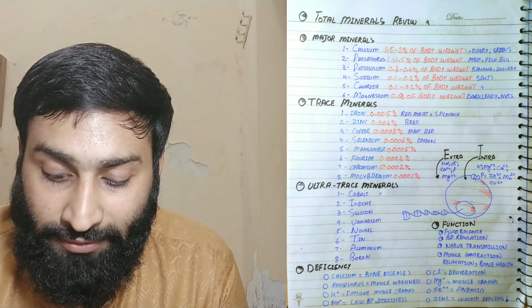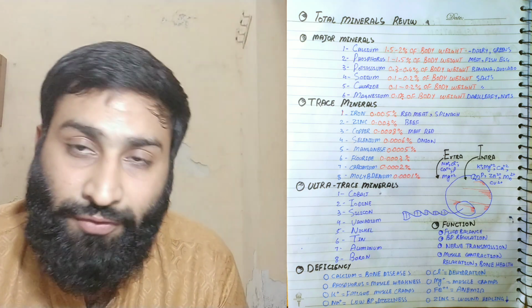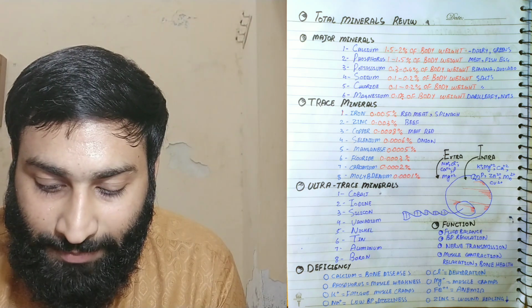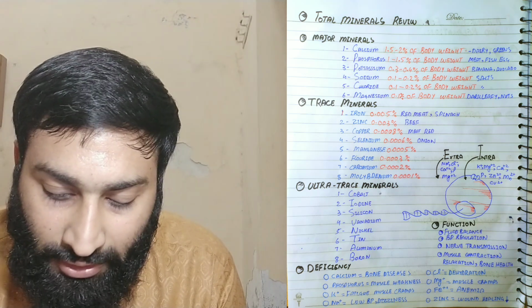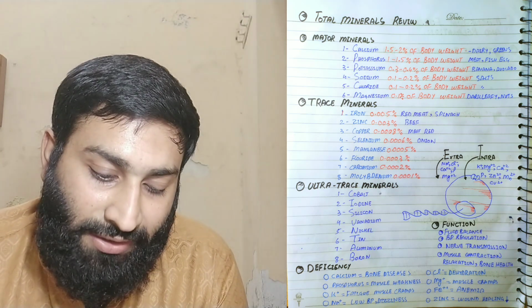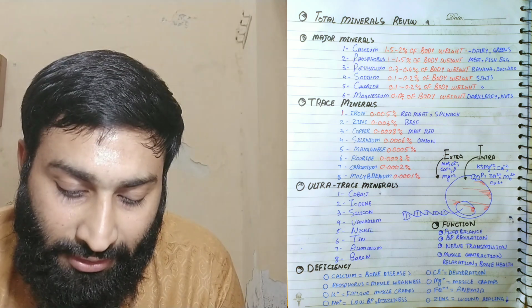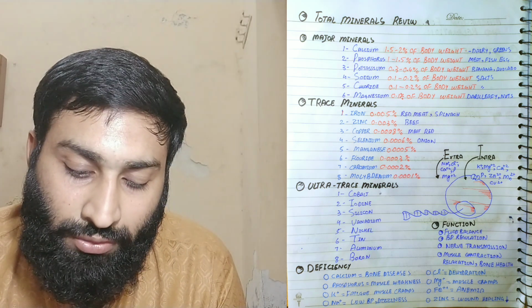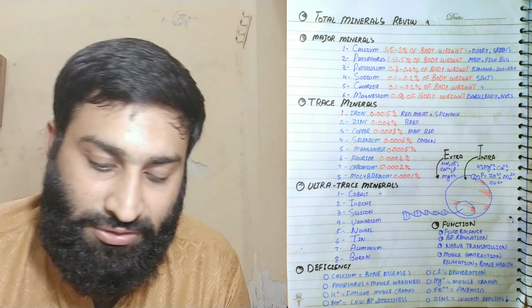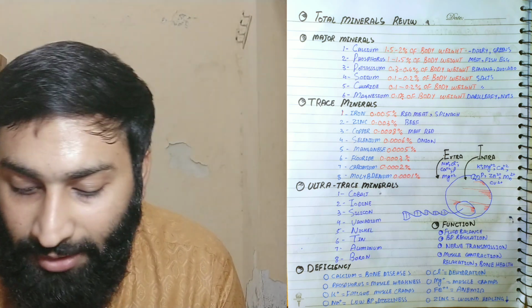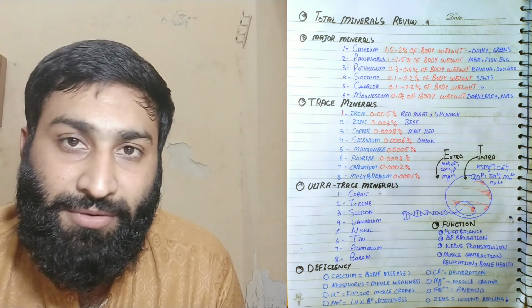Manganese is 0.0005%, and you can also ignore it, because you should not focus on manganese. Fluoride is 0.0003%, chromium is 0.0002%, and molybdenum is 0.0001%.